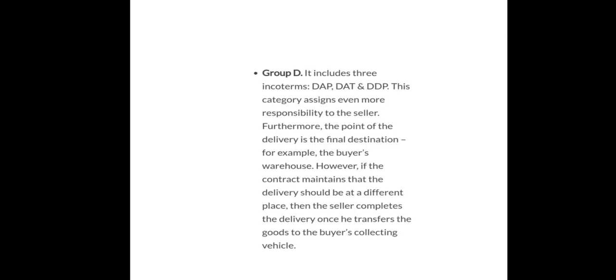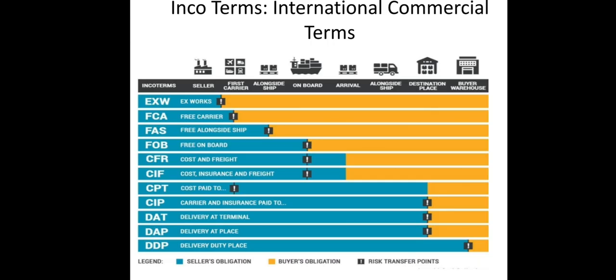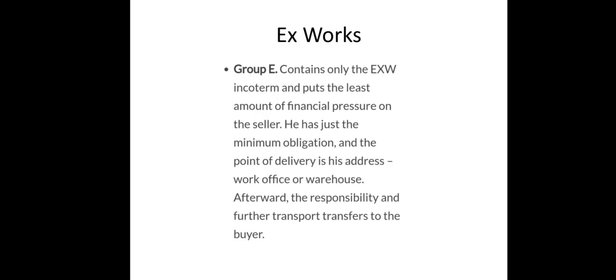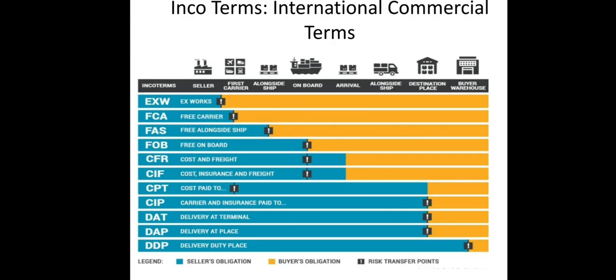Group D includes 3 Incoterms: delivery at place, delivery at terminal, DDP. DAP means delivery at place, DAT means delivery at terminal, DDP means delivery duty paid. These last 3 come under group D, in which the maximum responsibility and risk is in the hands of the exporter.